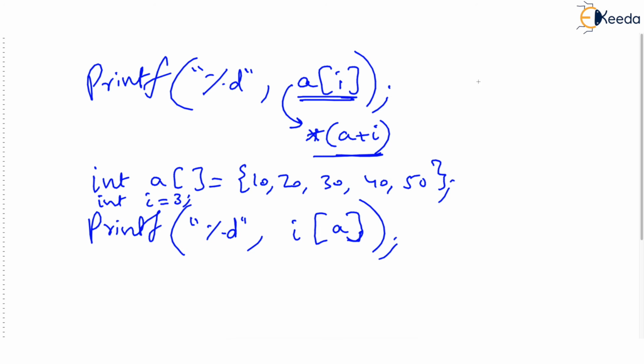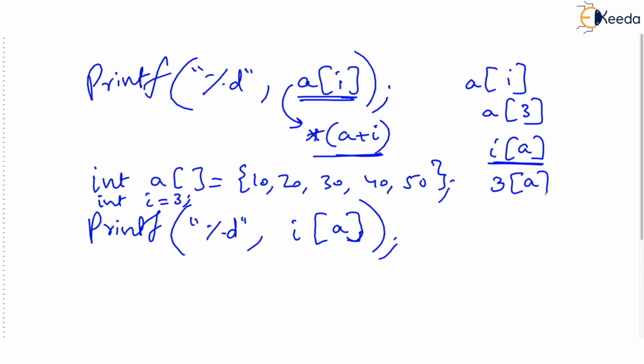So I can understand somebody writing A[I]. A[I] means A[3], because I is 3. But what do you mean by writing I[A]? This is rubbish, isn't it? Because I is 3, then square bracket A. We are used to writing indexes inside the square bracket. Here we have written the index outside the square bracket, and inside the square bracket we have written the array name itself. But let me tell you, this is also correct, because this notation will get transformed into *(I + A).